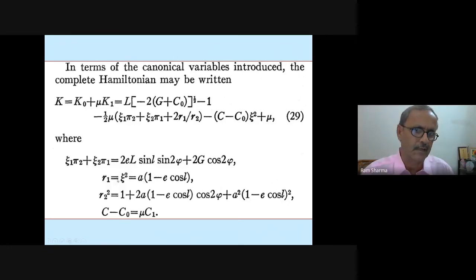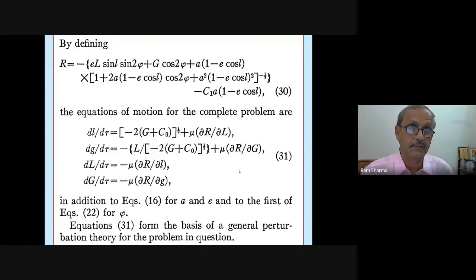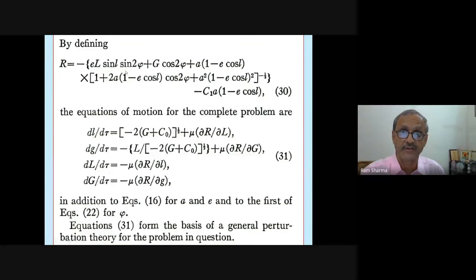Your R1, R2, R1 as I told you, from the center, and the R2 value also he has written in terms of the new variables. So R1, R2 have come in terms of that, and this is C0 as a function of mu. And R, the perturbing function, also he has written in terms of the variables. So the equations of motion are known.